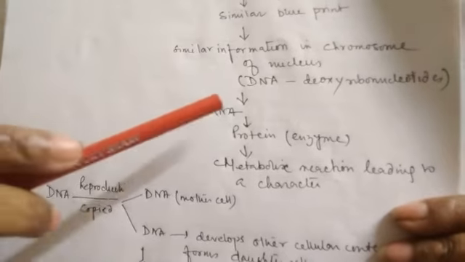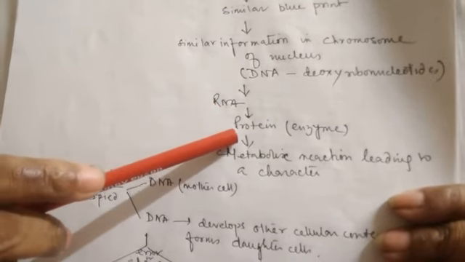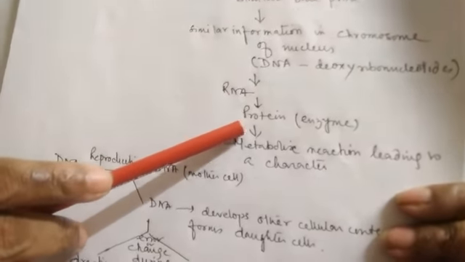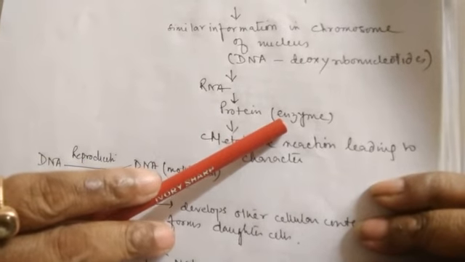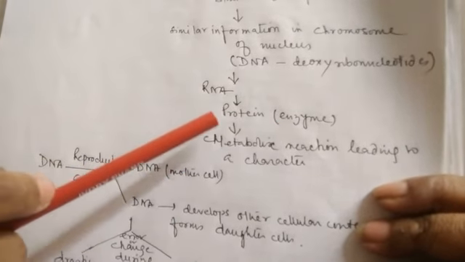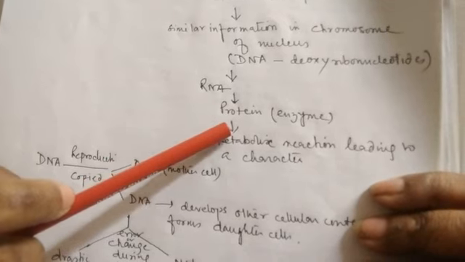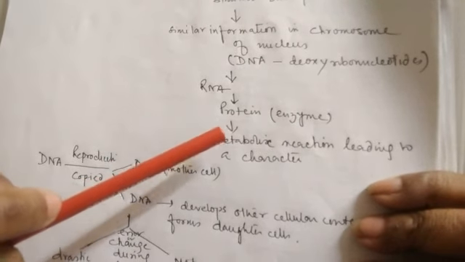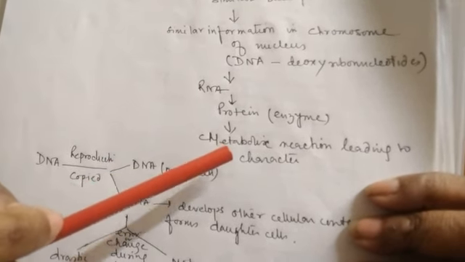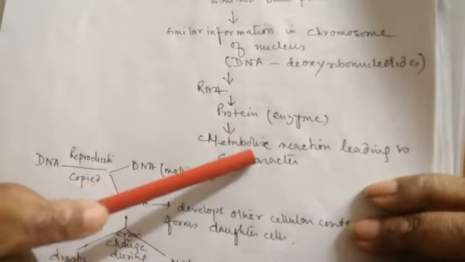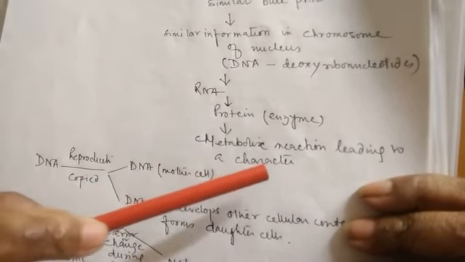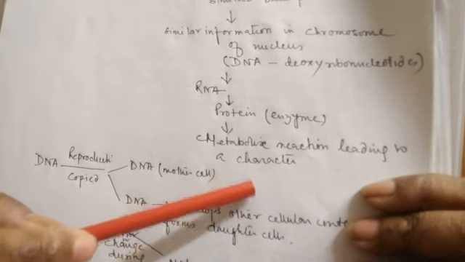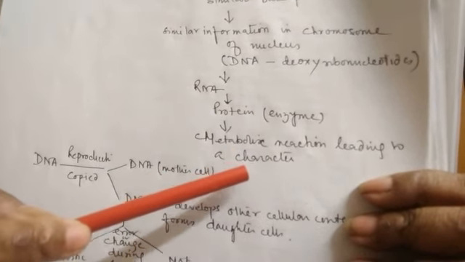Now this information is coded by RNA, and finally it forms the protein, which is the functional unit. Protein now acts as an enzyme. It modifies or regulates certain chemical reactions, and as a result the information which is present in DNA is reflected as a particular character. Clear? So information that is present in the DNA is reflected here as a particular character.